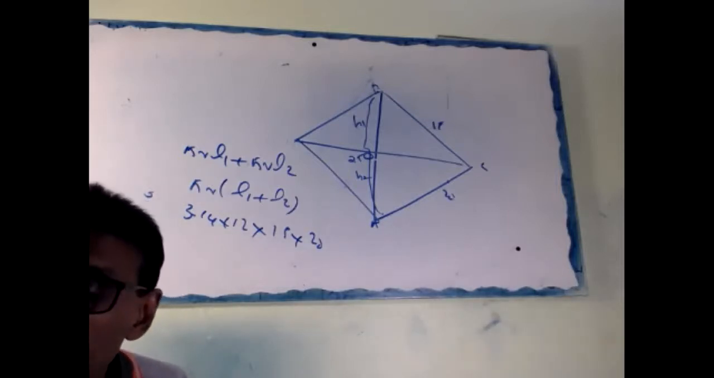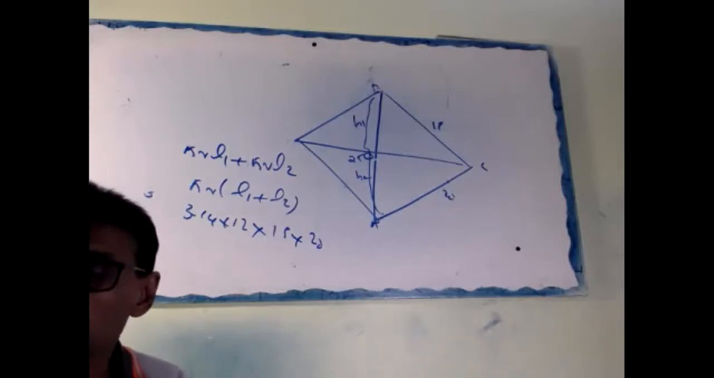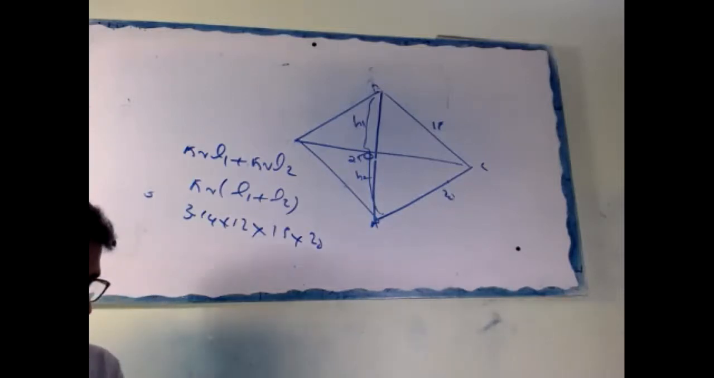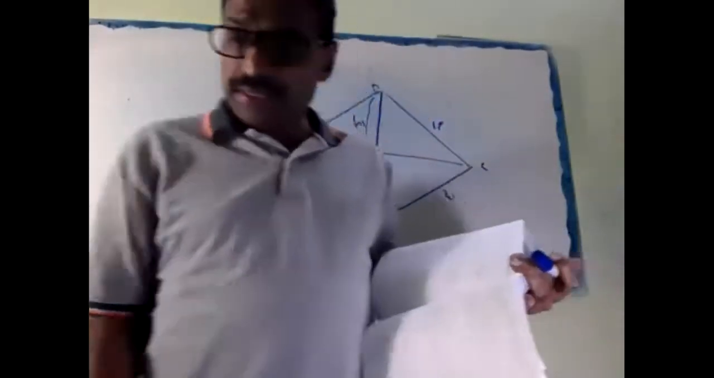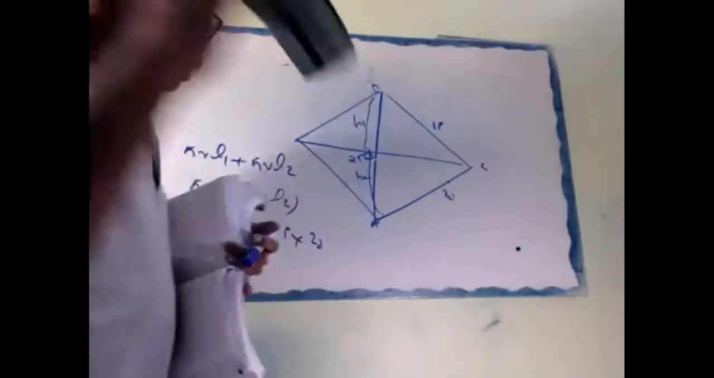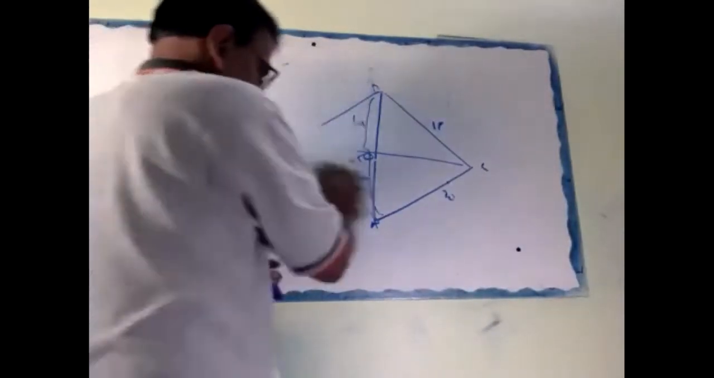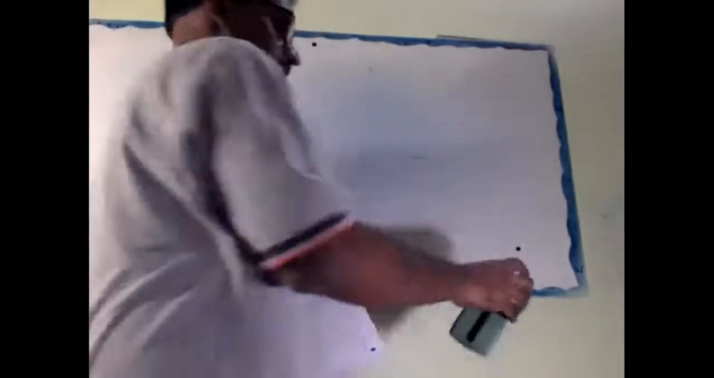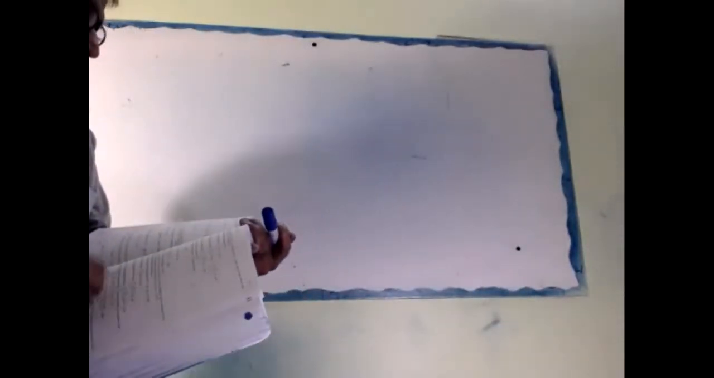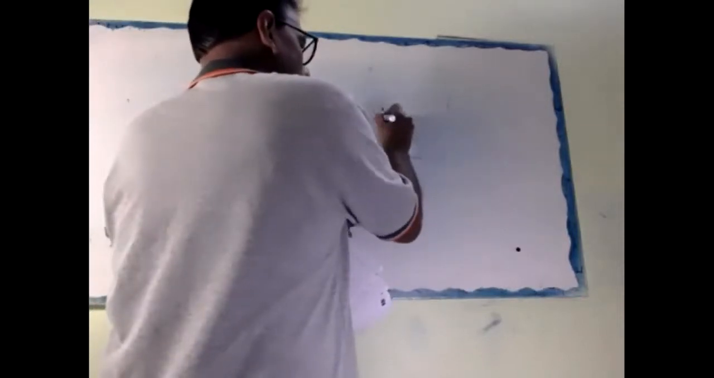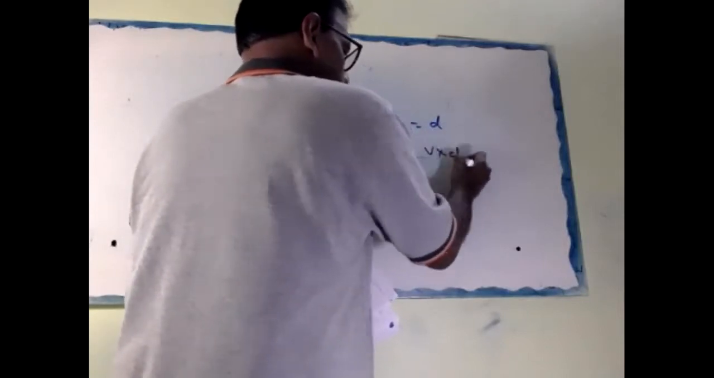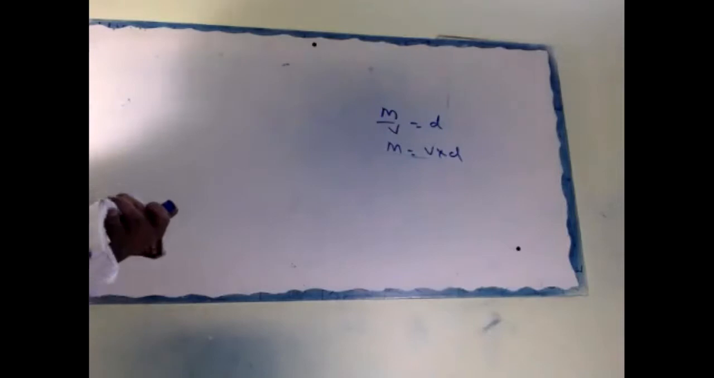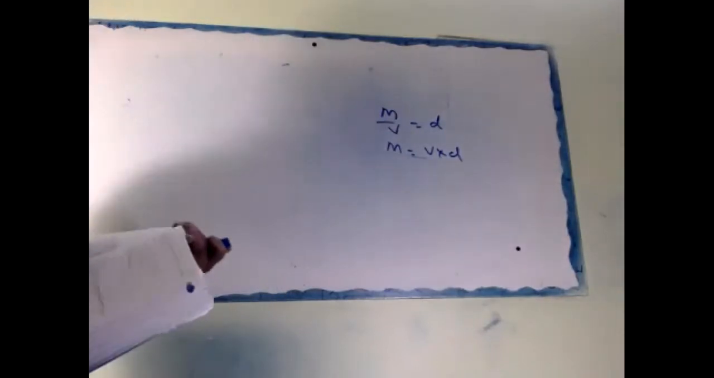One important word is here. There are two spheres of same metal weight. Okay, you studied this one. Mass by volume equal density. Mass equal to volume into density. Okay, here same metal, so density is same.